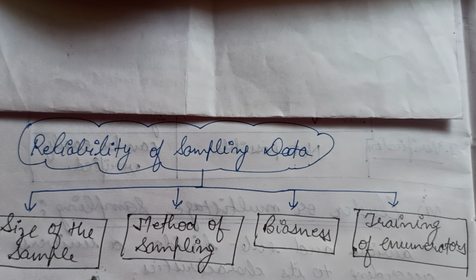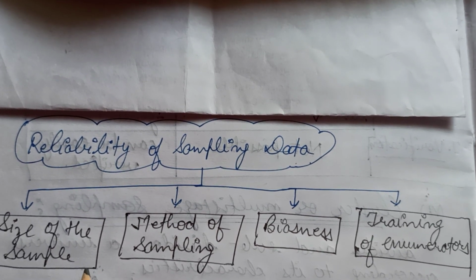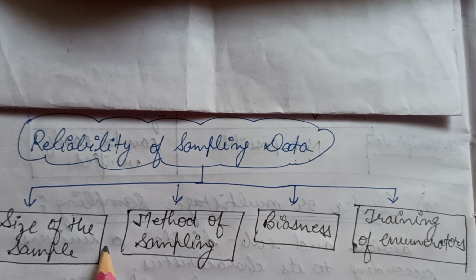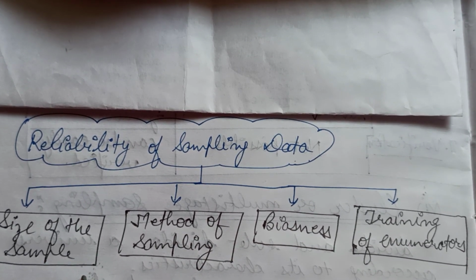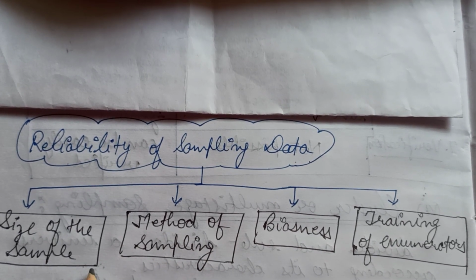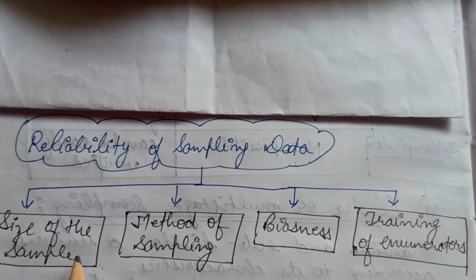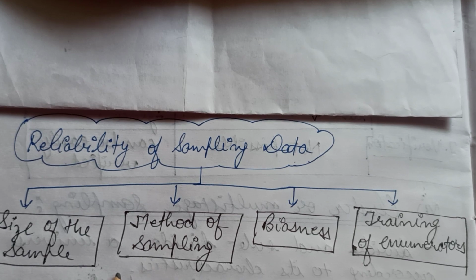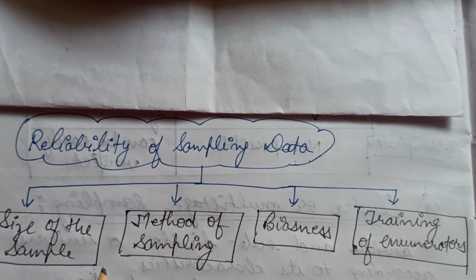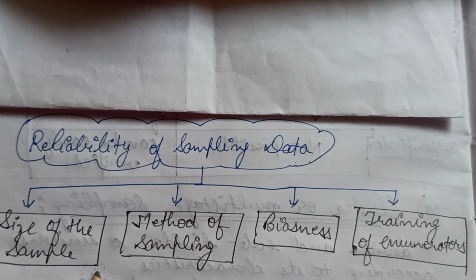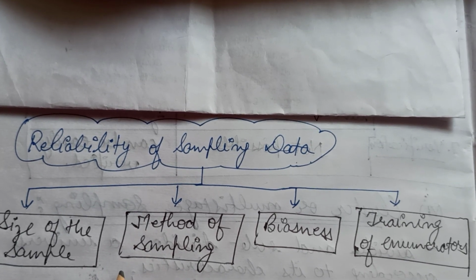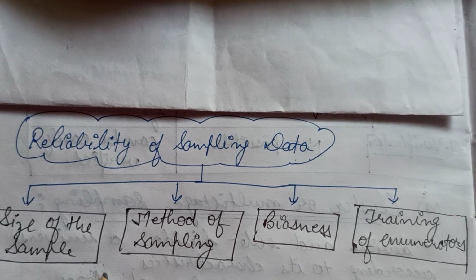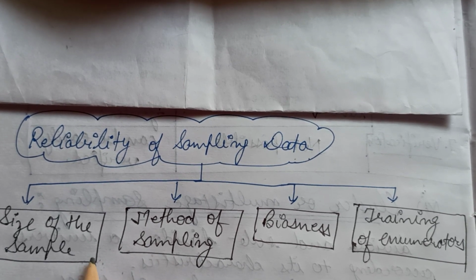Therefore, the conclusions we make from those samples will not be reliable. So the size of the sample must be chosen accurately so that the samples represent the population in a very reliable manner. The size of the sample must be neither too small nor too large. It must represent the whole population. In that manner, the size of the sample must be chosen.